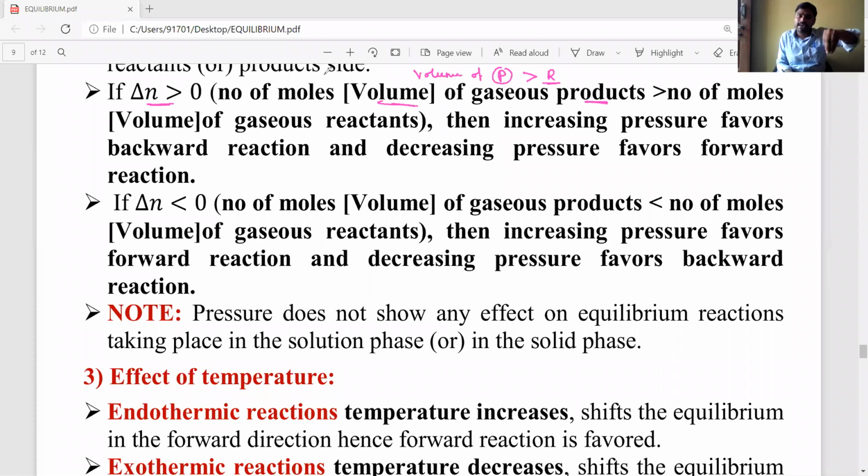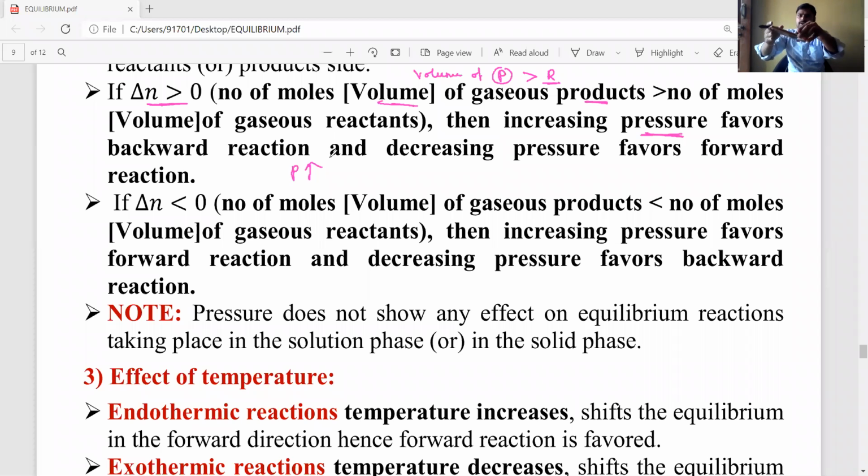Now if a chemical reaction has delta n positive and you increase the pressure, the reaction will be shifted towards the less volume side. Since products have more volume, reactants have less.